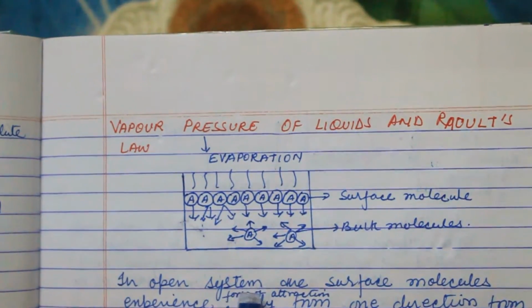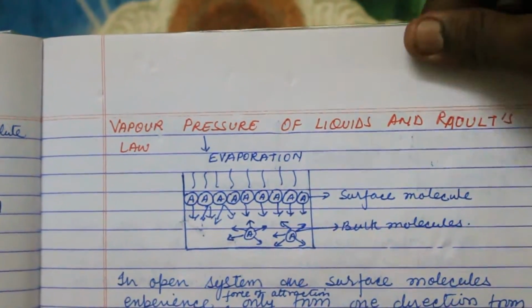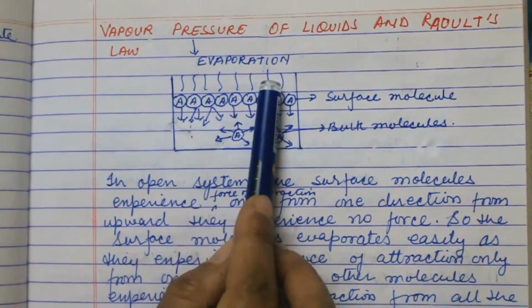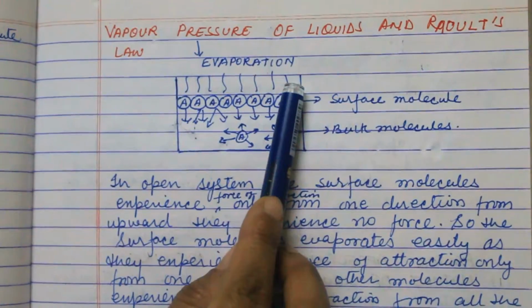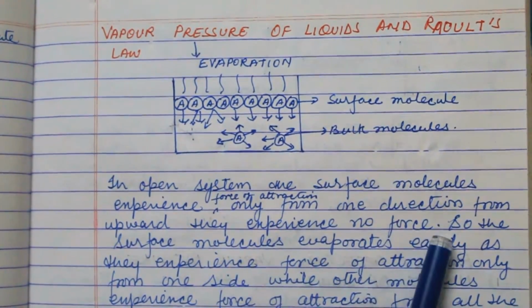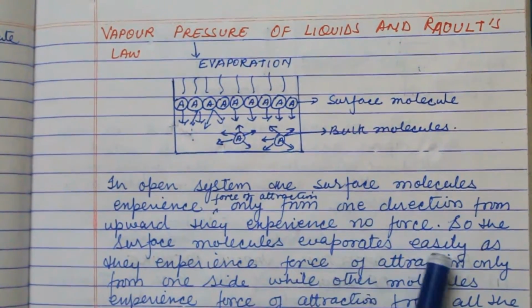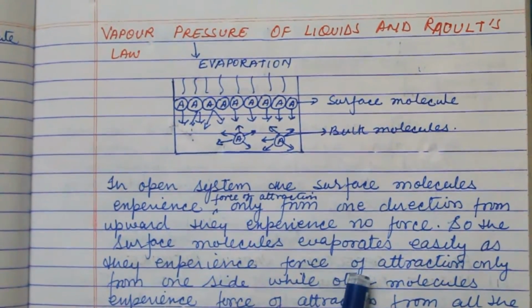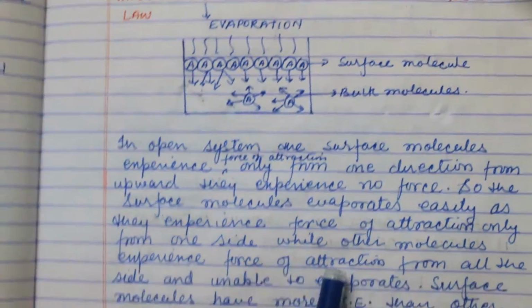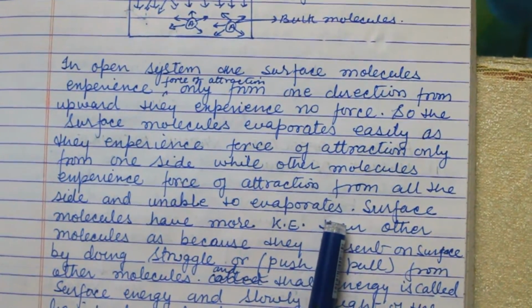In an open system, the surface molecule experiences force of attraction only from one direction, from the downward direction only, not from the upward direction, because there is no molecule over there. So the surface molecule evaporates easily, as it experiences force of attraction only from one side, while other molecules experience force of attraction from all sides and are unable to evaporate so frequently.